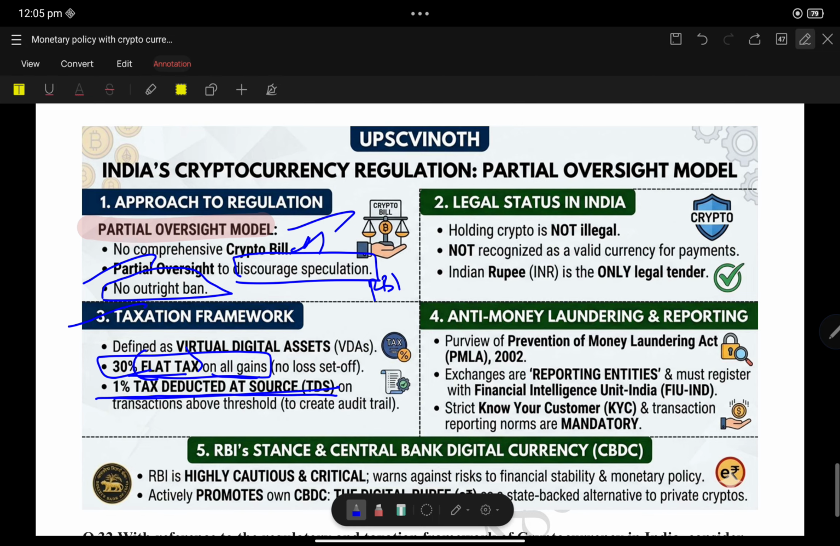Legal status: holding crypto is not illegal, but it is not recognized as a valid currency for payment. In the initial times holding cryptocurrency was termed illegal, but right now it is not illegal. However, it is not a valid currency for payment. That means if a buyer defaults on a payment, you can't complain to the RBI. The Indian rupee is the only legal tender.